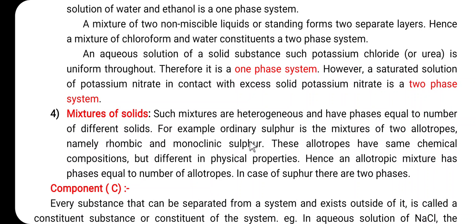In case of sulfur, there are two allotropes, rhombic sulfur as well as monoclinic sulfur. So in the sulfur system, there are two phases: phase 1 is rhombic sulfur and phase 2 is monoclinic sulfur. These are some examples just to understand the concept of the phase.